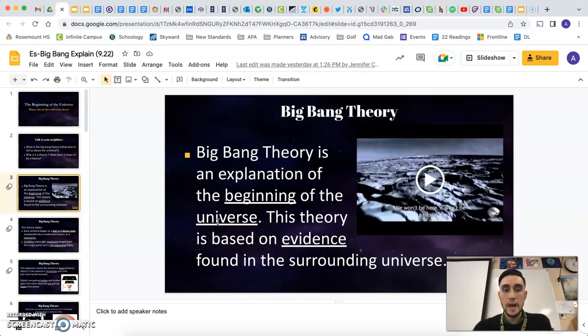This theory is based on evidence found in the surrounding universe. And believe it or not, we've actually talked about a lot of this so far when we've talked about CMB and did some debriefing on CMB. We've talked about Hubble's law and redshift, figuring out that, yeah, the universe is actually expanding the more and more time that passes.